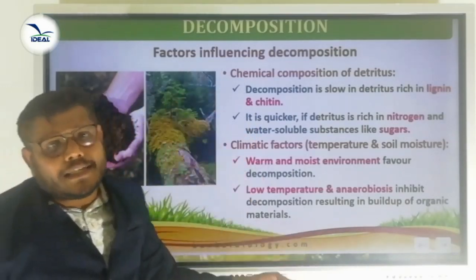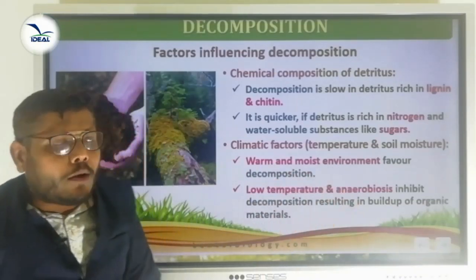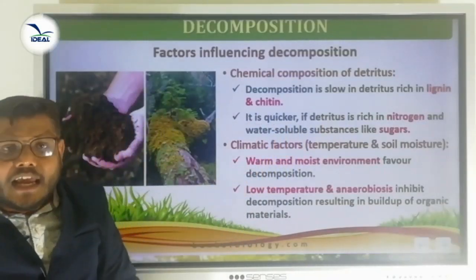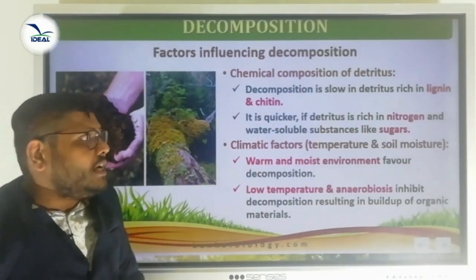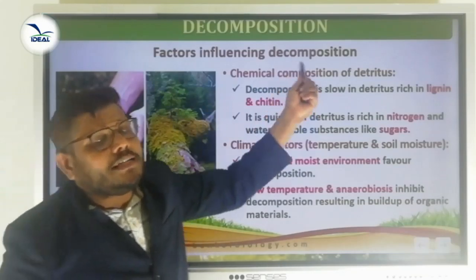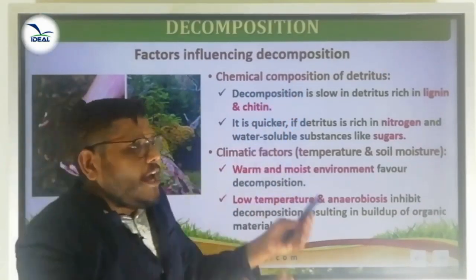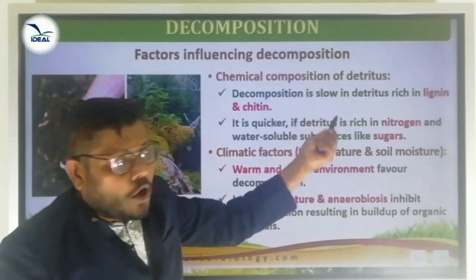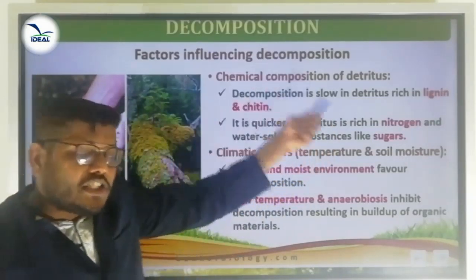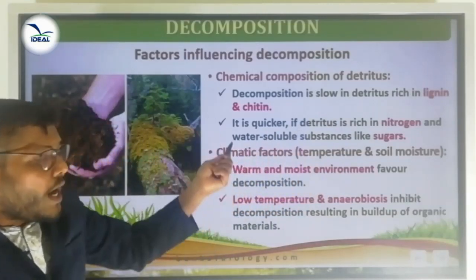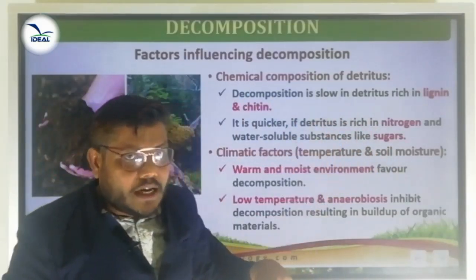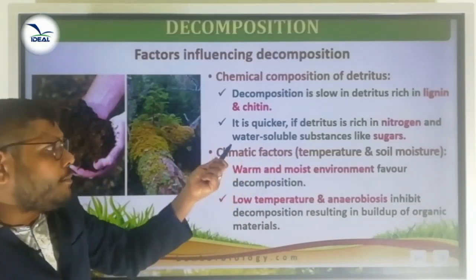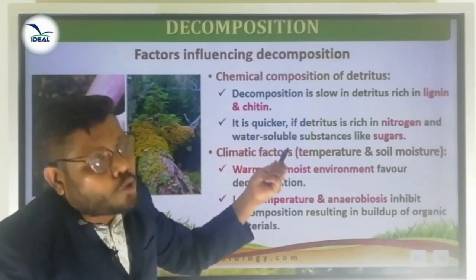Another one is the climatic factors like temperature and soil moisture. The decomposition is slow in detritus rich in lignin and chitin. If the detritus contains a high amount of lignin and a high amount of chitin, the decomposition rate is slow. If the detritus contains a rich amount of nitrogen and water soluble substances like sugar, if nitrogen and sugar are more in the detritus, the decomposition rate is fast or quicker.